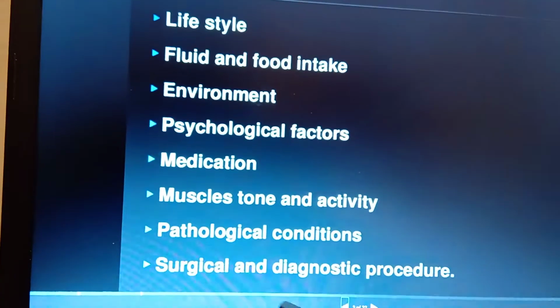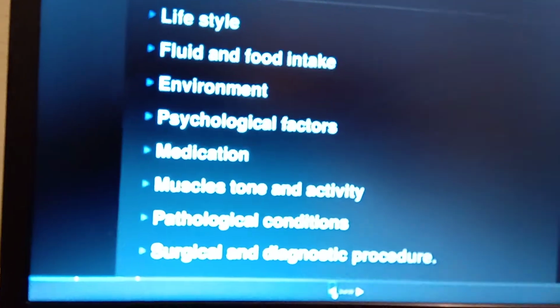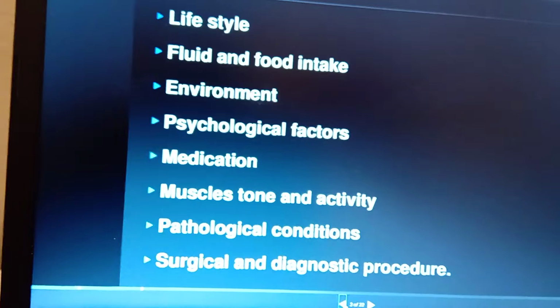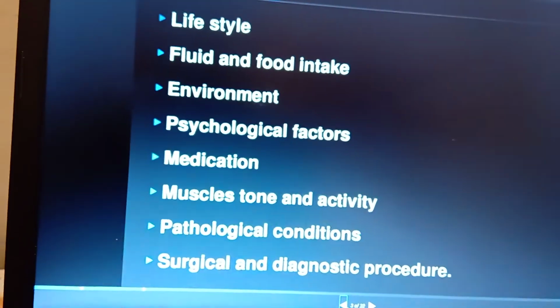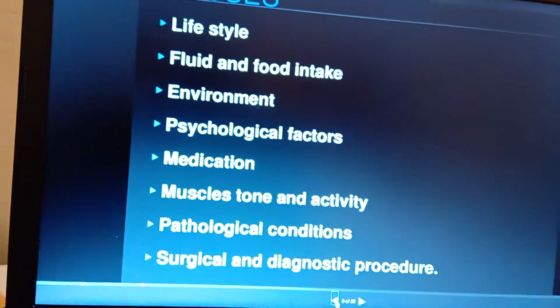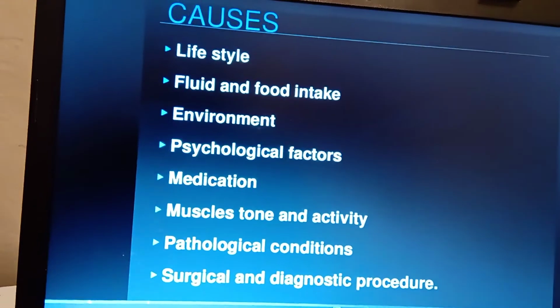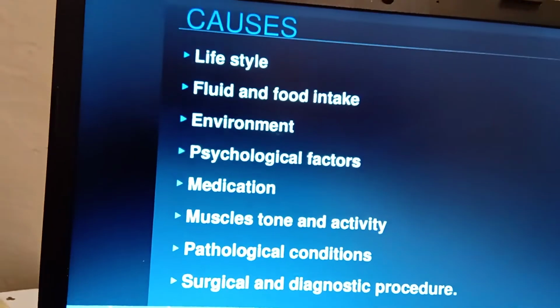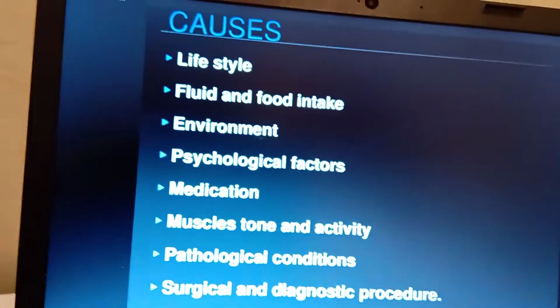And some of the surgical and diagnostic procedures. Surgical and diagnostic procedures means the person undergoes any type of pelvic surgery. These are also some of the examples for the causes of urinary elimination problems, urinary retention and urinary incontinence.